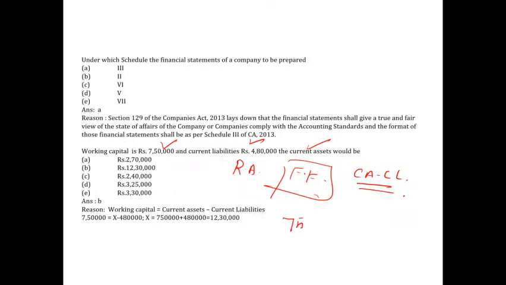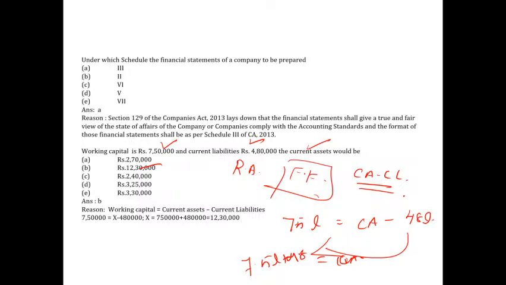Now it's an XYZ sum only. So working capital, they have given 7.5 lakh. Current asset they are asking, so I'm just keeping it as CA. Current liability is 4.8. Now the current asset would be how much? 7.5 lakh plus 4.8 is equal to current asset. That's it. So the answer is 12 lakh 30. It's just the XYZ. You need to know the formula. You need to know the definition. If you know the definition, if you know the formula, you can answer these type of questions.